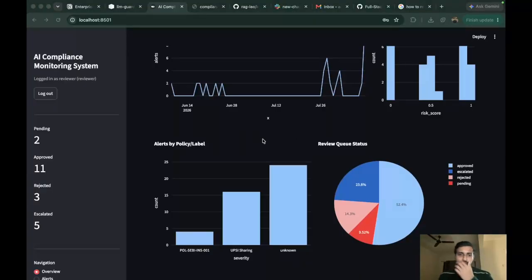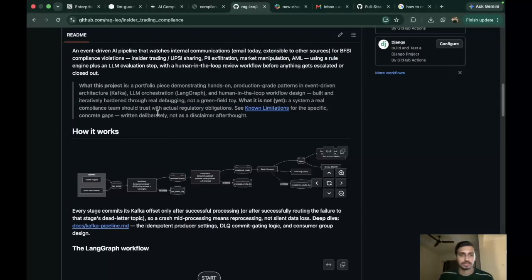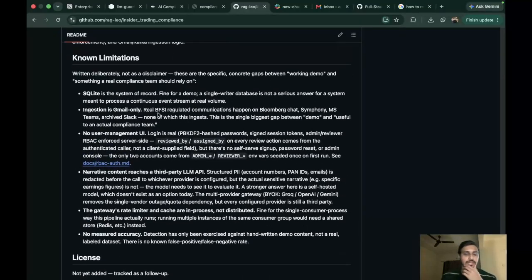So this is the project now, and obviously this is not production ready yet. It has some limitations, and I'll quickly go through the limitations that I have documented here. As I stated earlier, SQLite is the system of record as of now. It is fine for a demo. But a single-writer database is not a serious answer for a system meant to process a continuous event stream at real volume.